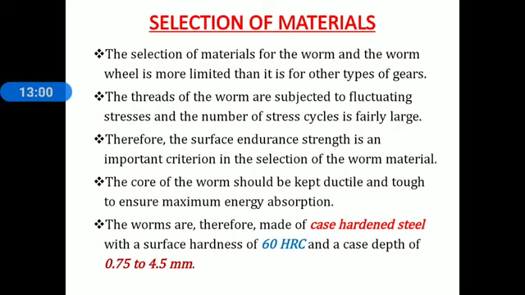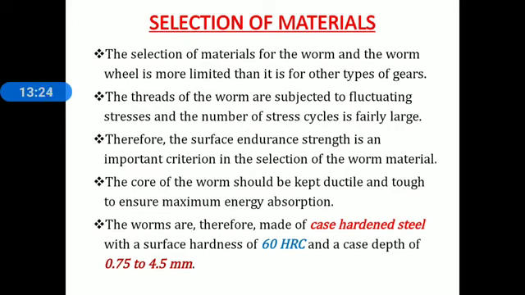The threads of worm are subjected to fluctuating stresses, and the number of stress cycles is fairly large. Therefore, the surface endurance strength is an important criterion in the selection of worm material. Remember that the material selection criterion for worm is surface endurance strength.